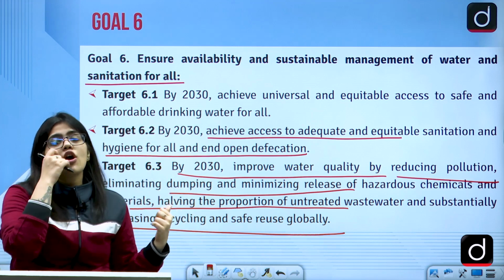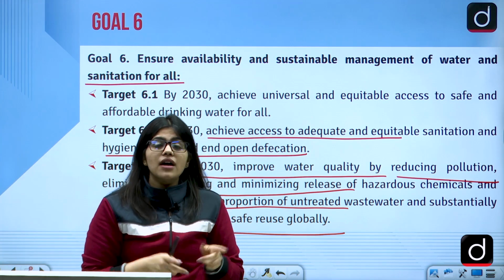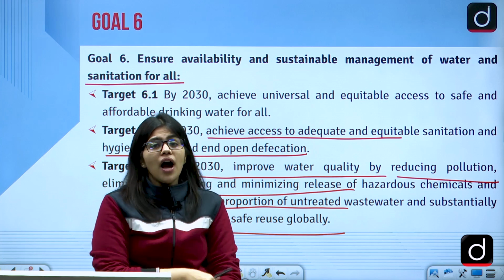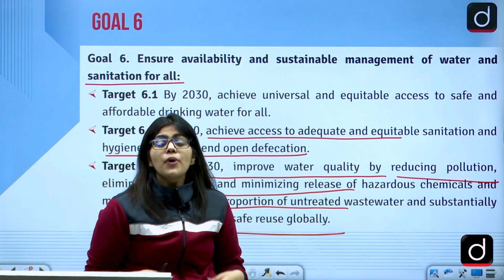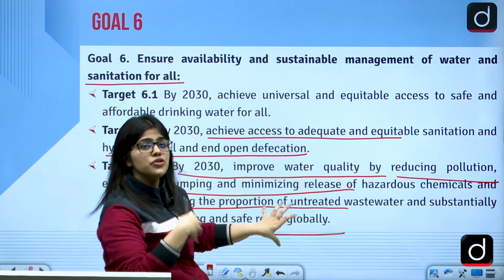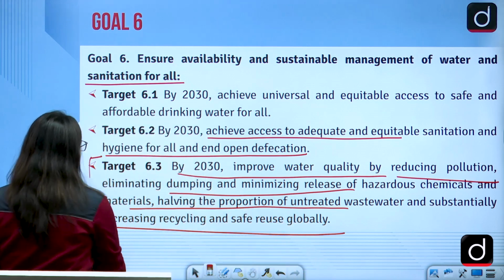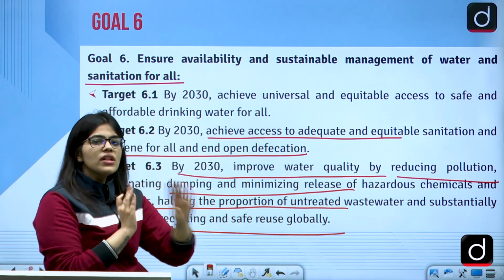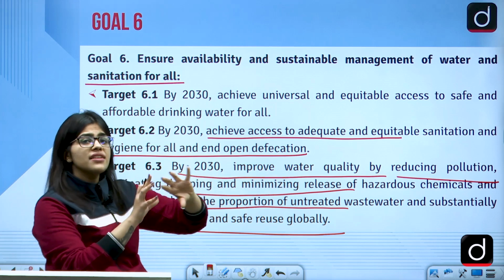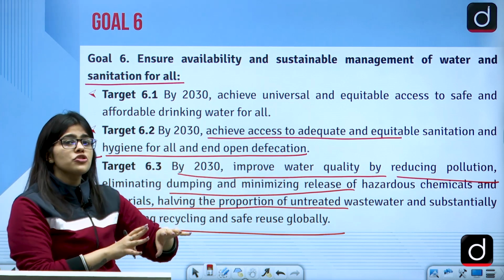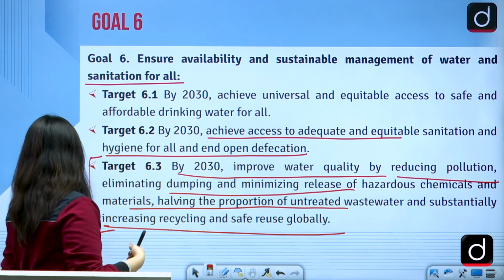So from here comes the concept of black water or grey water, one thing that we have discussed in the class, also a PYQ. So this time they asked in 2022 only, they asked about the black water and what is grey water. So what is the grey water? Grey water is the water that is used in household that can be used again and again. So here also they are saying this only, that you have to first of all eliminate all the hazardous chemicals being thrown in the water, the dumping that is done in the water, all the hazardous chemicals should be reduced, water pollution should be reduced, but there should be more and more recycling and reuse of the water.